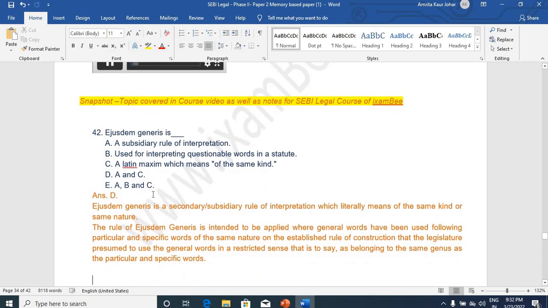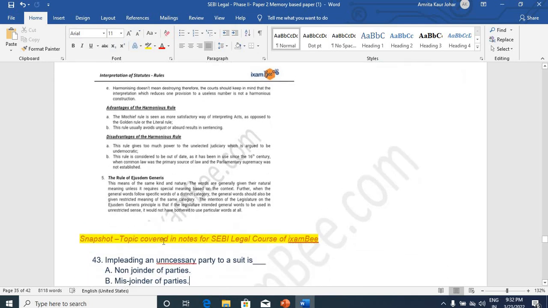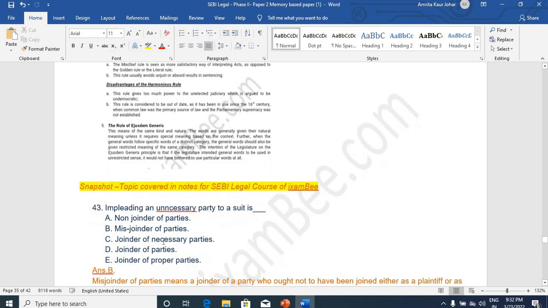Ejusdem generis is a subsidiary rule of interpretation, is a rule used for interpreting questionable words in a statute. Latin maxim which means of the same kind. यहाँ पे दो options correct हैं and the correct answer is A and C, which is correct. And ejusdem generis of course is an important topic. It was an expected area. This was also covered in our notes. You can see the rule of ejusdem generis, how comprehensively and concisely it has been covered in the material of iXamBee.